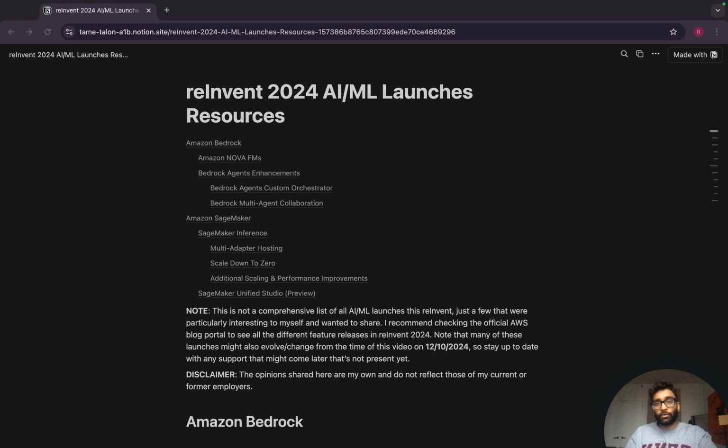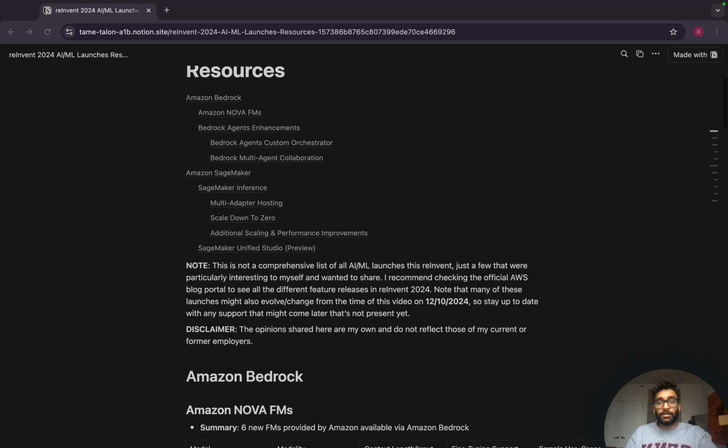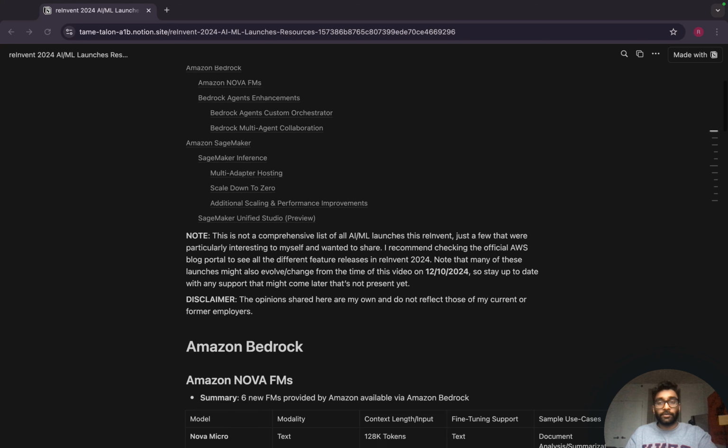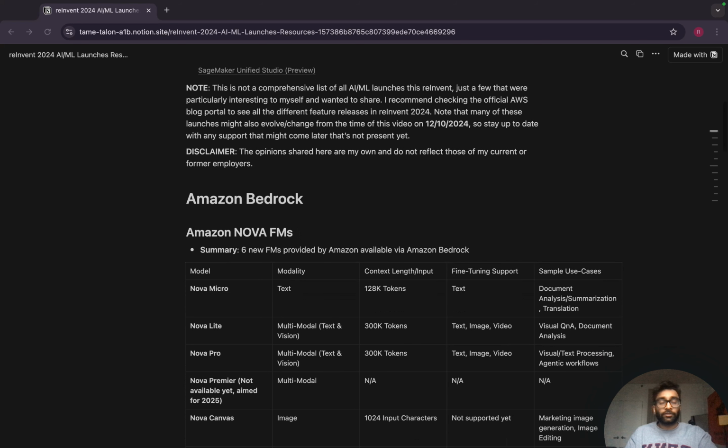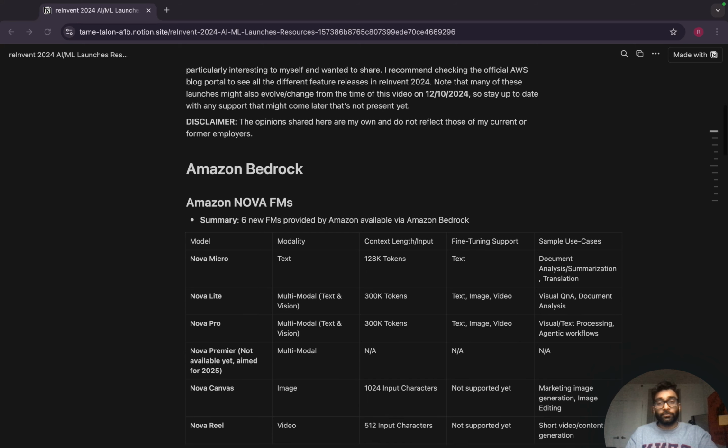The first service I wanted to overview launches in was Amazon Bedrock. And as we know in my intro video, which I'll also link down below, this is the foundation model service of AWS. Essentially, you can access different foundation models via APIs, and there's also a managed generative AI experience across different features such as RAG, agents, guardrails, and more.